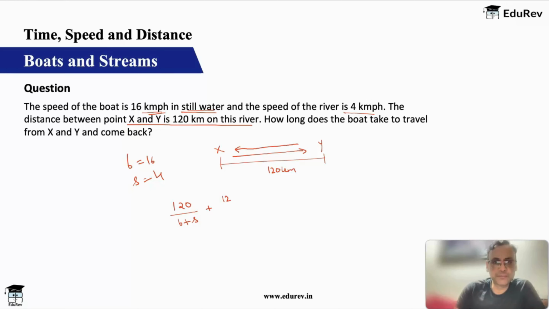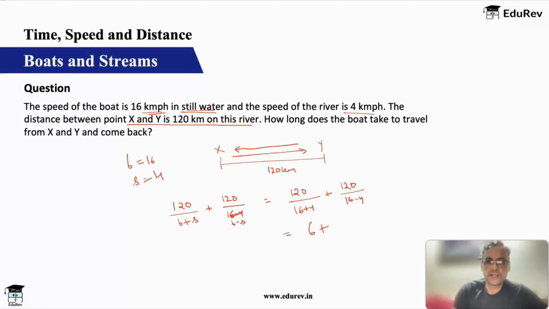And to come upstream, the river will act against you and you'll slow down and take more time, so it will be b minus s. That gives me 120 upon 16 plus 4 plus 120 upon 16 minus 4. So 120 upon 20 is 6 and 120 upon 12 is 10.